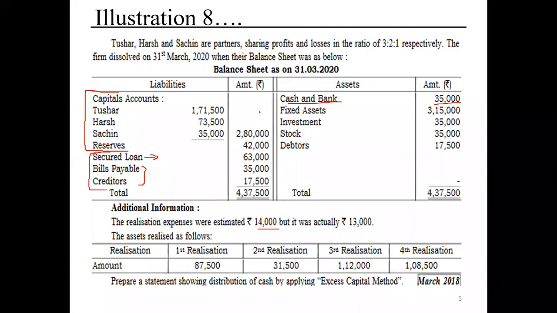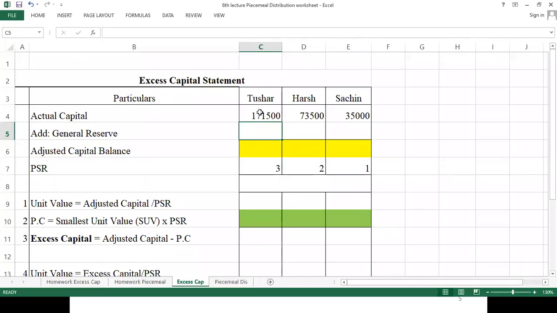General reserve is 42,000. So 42,000 divided by the total units of profit, means divided by 6, comes to 7,000. So here it will be 21,000. Here it comes 14,000 and 7,000 for Sachin. So now 1,92,500 is the actual capital of Tushar, and for Harsh it comes 87,500, and Sachin it is 42,000. Now this was information which is already given in the balance sheet.